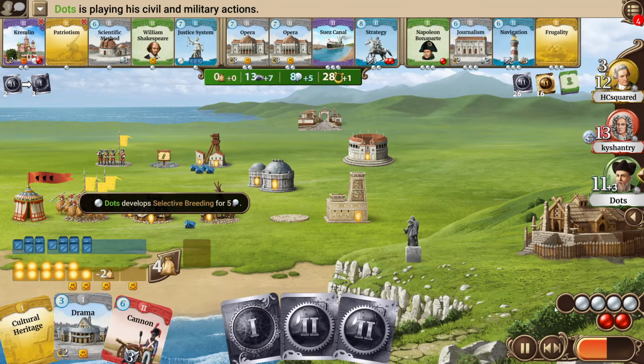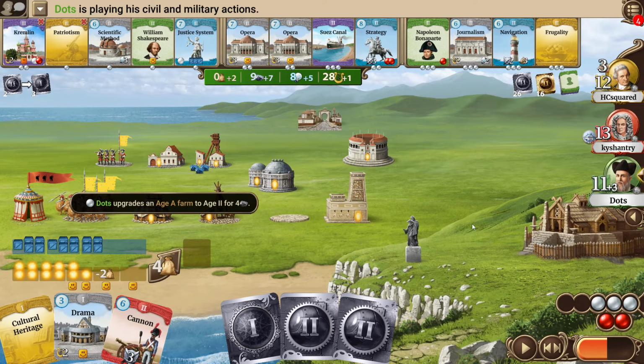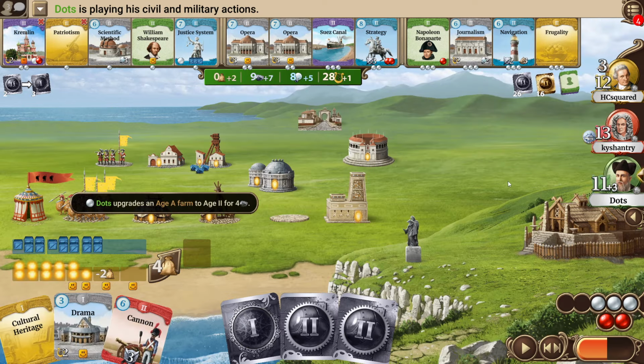Dots, this turn goes for the selective breeding. We see that there is the Suez revealed, and HCsquared won't be able to go for the Suez, so do you think it was somewhat understandable to go for the Harvard College? Of course, it also heavily depends on if he has a strong colony in hand or not. But now he might get punished for his choice at least a little bit. The science production of the Harvard College, of course, will still be quite strong for him, and maybe also a bit unfortunate for him that the Suez Canal was revealed that quickly. But even if he can finish the Harvard at the next turn and then Suez gets revealed later, he is only at four civil actions still. So with taking the Harvard, I think there was definitely a real risk of not getting the Suez at all.